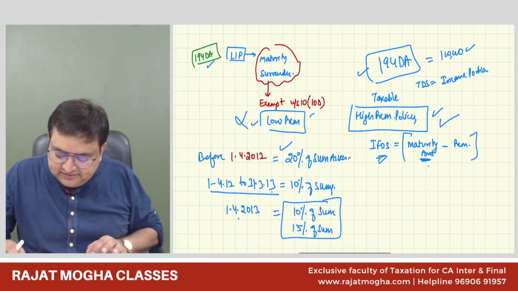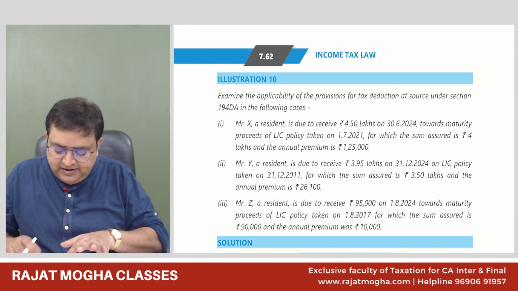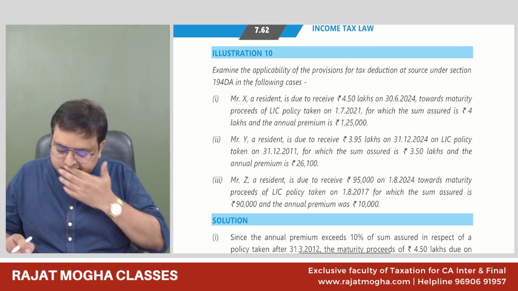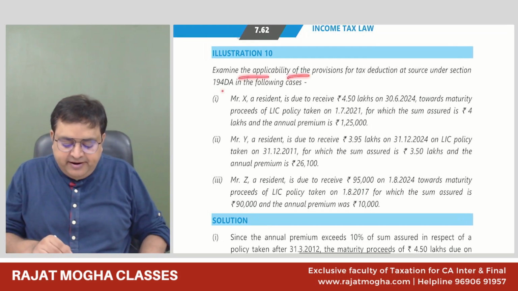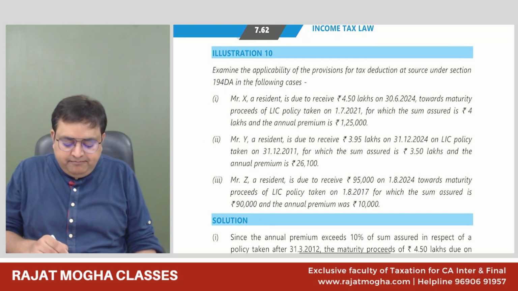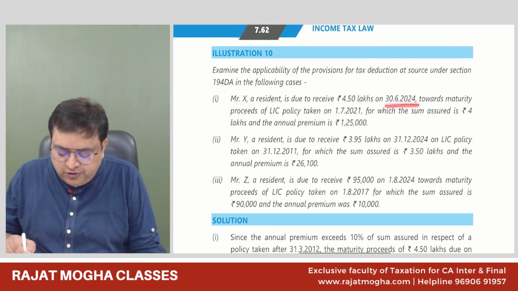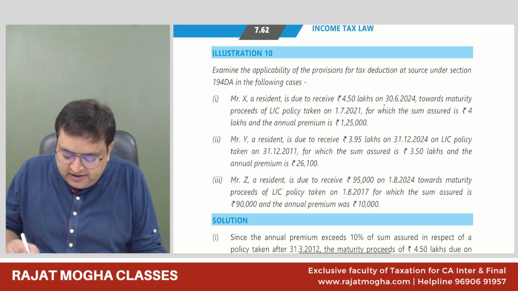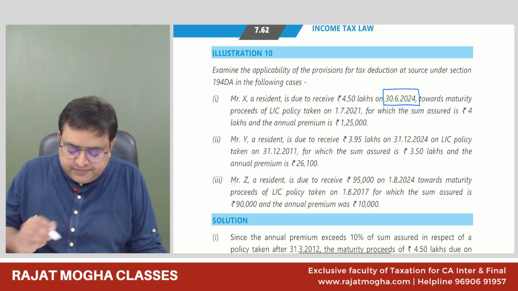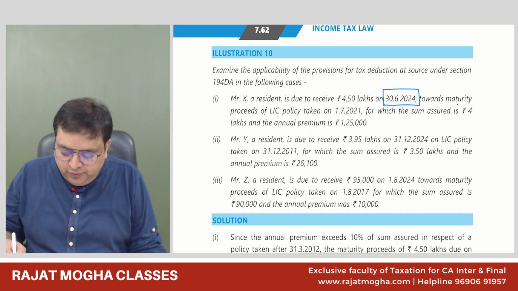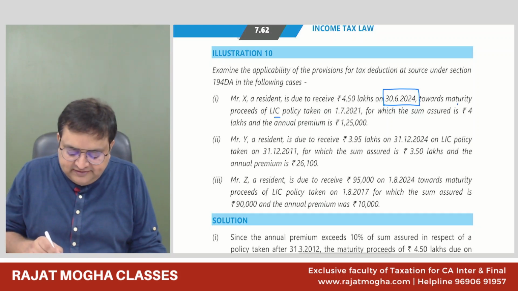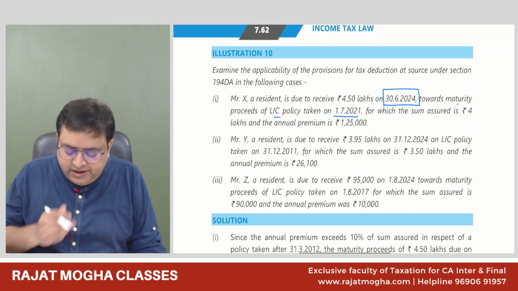So with this, let us read this question as well. Examine the applicability of 194 DA. Mr. X, a resident, is due to receive 4.5 lakh on 30th June 2024 towards maturity proceeds of an LIC policy taken on 1/7/2021.